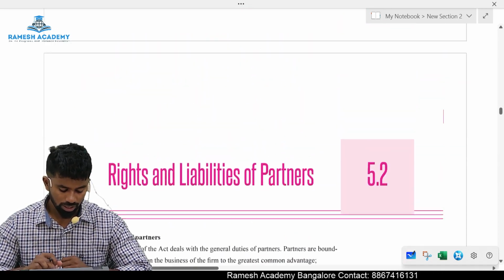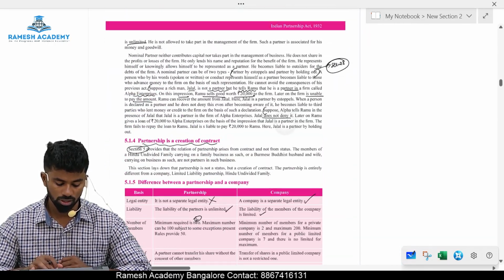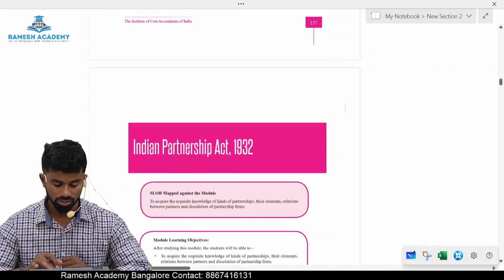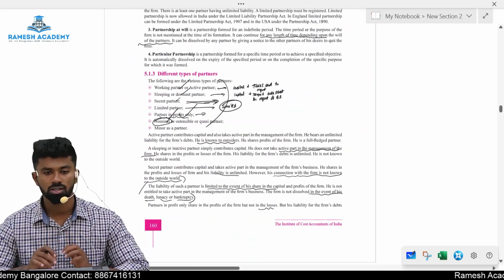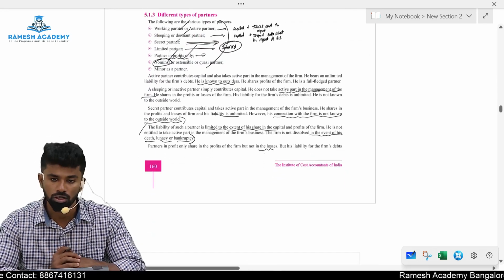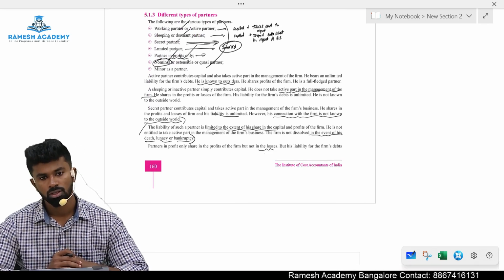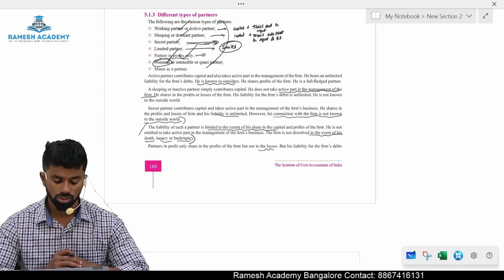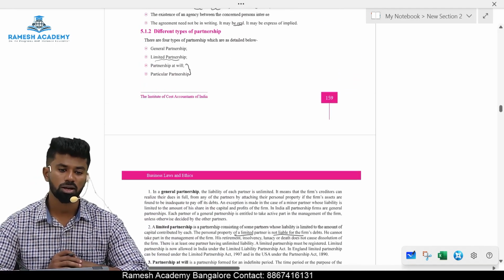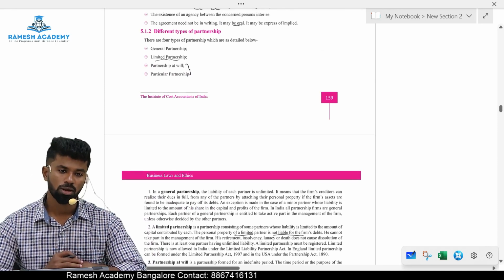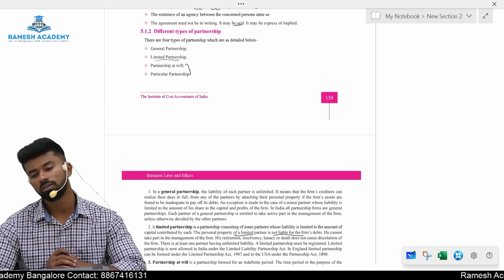Okay, so these are the few provisions with respect to what? Nature of partnerships, and we also discussed the difference. Okay, so Indian Partnership Act 1932, in the first topic, the main thing is Section 4, definition of partnership. Section 5, creation of partnership. Then we also discussed the types of partnership. There are how many types of partnership? Two types, particular partnership and general partnership, or partnership at will.